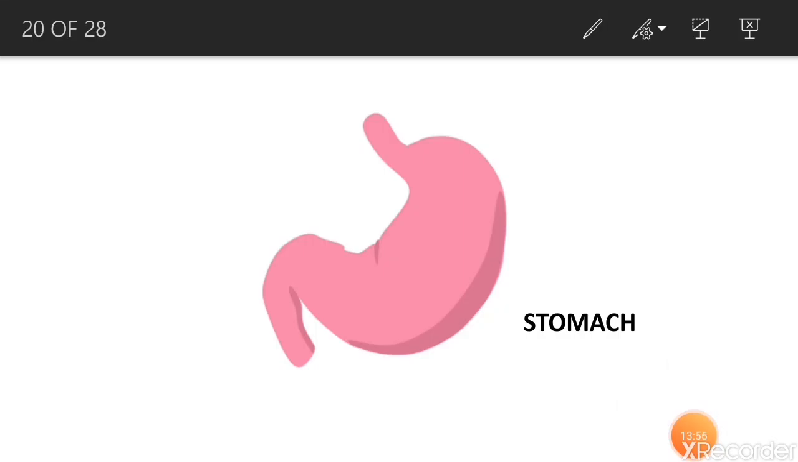So, what is the function of stomach? Stomach is made up of muscles and it has digestive juices. The muscles help to squeeze the food. In stomach, the food is churned with the digestive juices. Thus, it changes the complex food to simple food so that our body can absorb it.